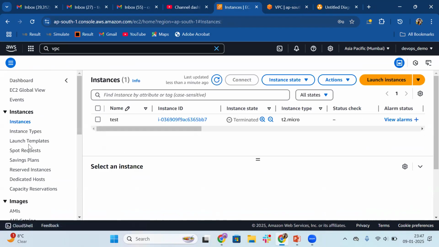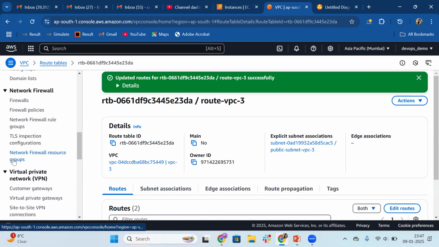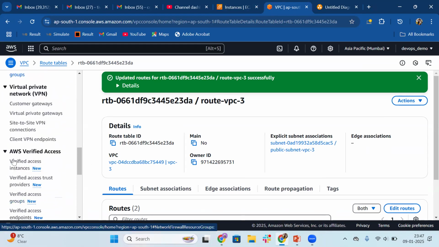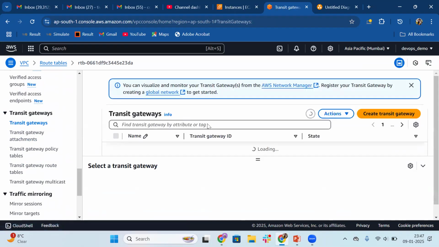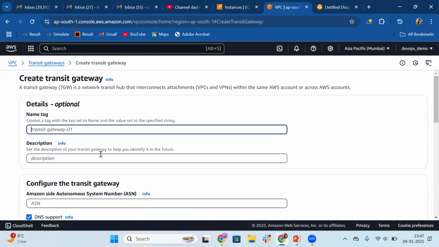And meanwhile, let me create the transit gateway as well. And then furthermore, we will create the transit gateway attachment, because the transit gateway takes 1 or 2 minutes. Meanwhile, we will be launching EC2 instances. So right now there is no transit gateway. Let's click on create transit gateway. And here I will just give the name demo TGW. This transit gateway will make the communication between these three VPCs.